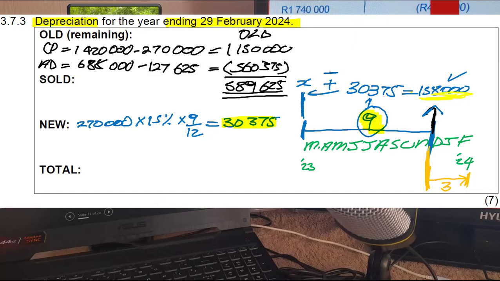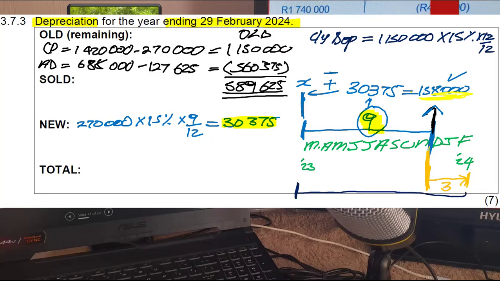It's because when you calculate current year depreciation, which will be 1,150,000 multiplied by 15%, multiplied by 12 over 12, because we're going to use them for the entire year. So the old vehicles, we're going to use them for the whole year. 1,150,000 multiplied by 0.15 will give us 172,500.